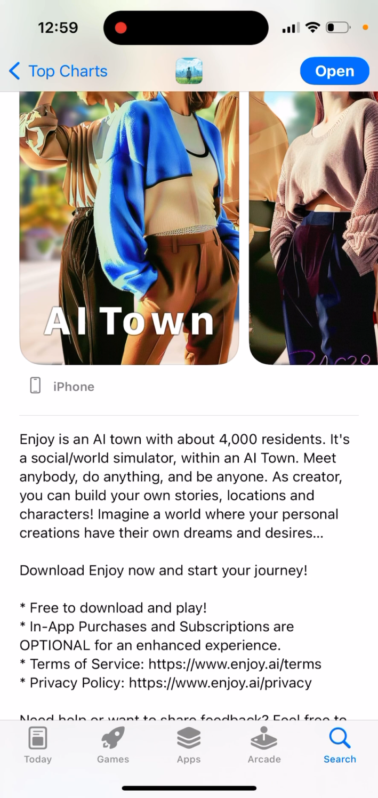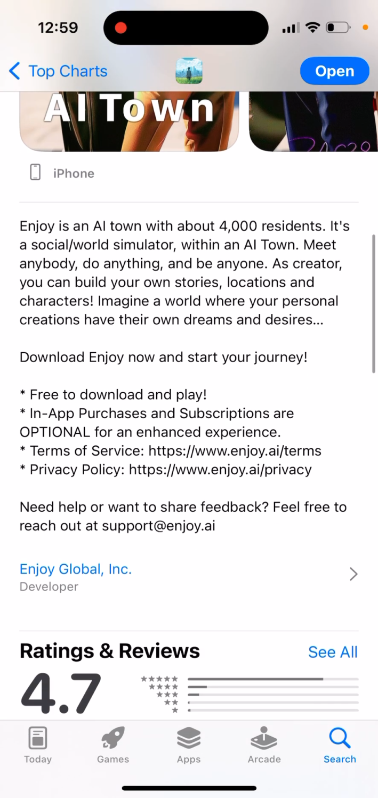As creator, you can build your own stories, locations, and characters. Imagine a world where your personal creations have their own dreams and desires. Download, enjoy now, and start your journey. Free to download and play.